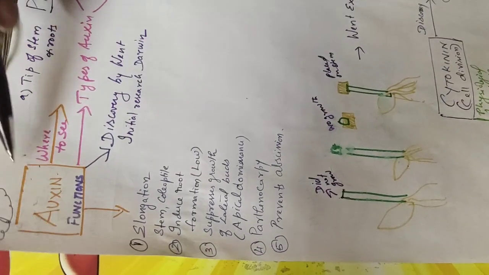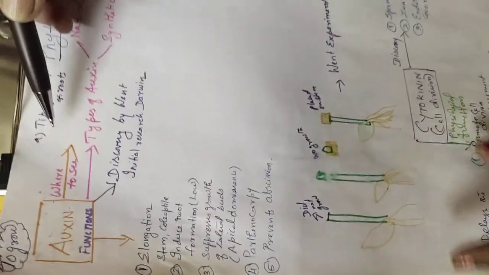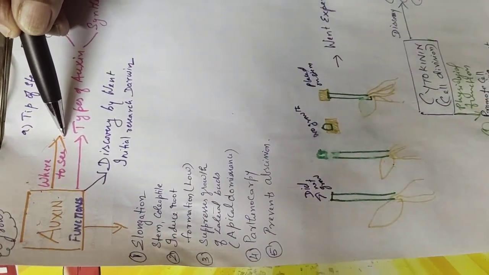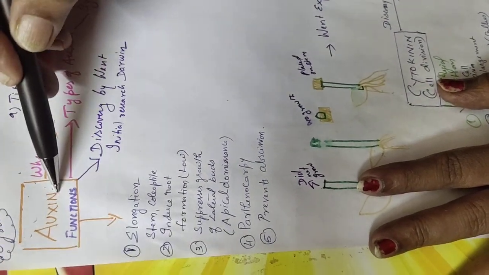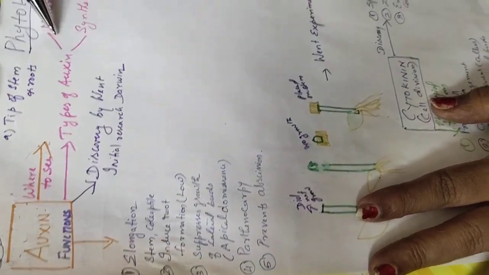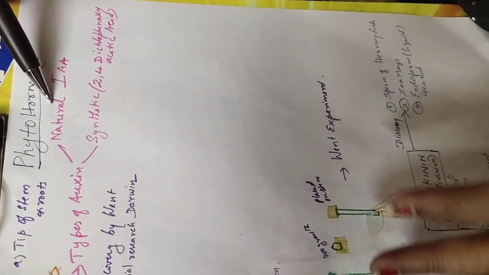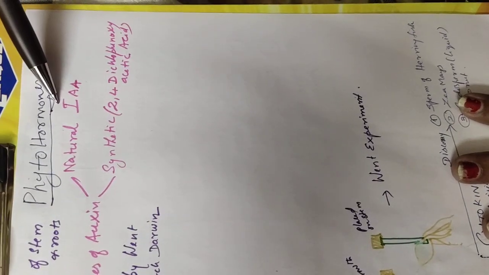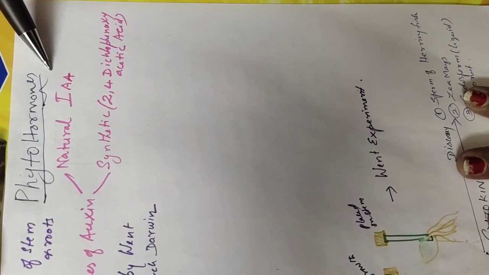And let us see where to find the auxin in a plant. Normally, the tips of the shoot and tips of the root will be predominantly having deposits of auxin. And there are two types of auxin you can find. One is auxins which are naturally occurring in the plant itself. It is called natural auxin. Example for natural auxin is indole acetic acid or IAA.